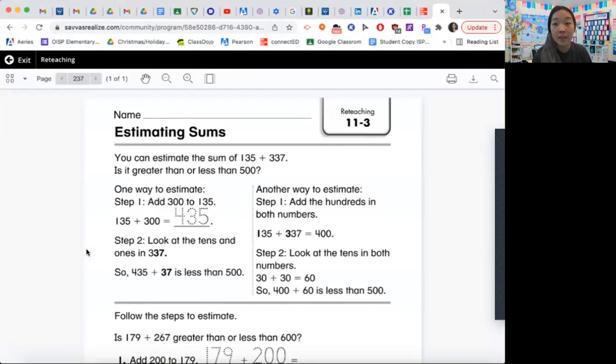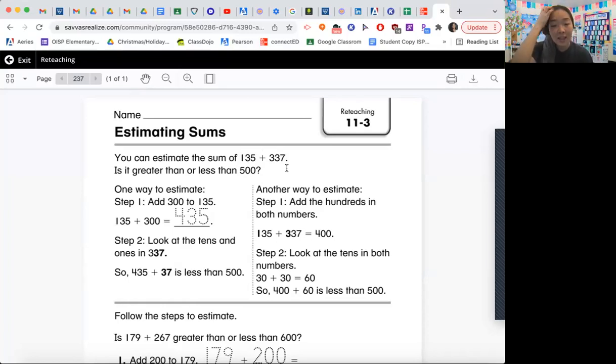You can estimate the sum of 135 plus 337. Is it greater than or less than 500? So we're going to look at two ways that you can estimate, okay? The first one is step one, add 300 to 135. Because when you round 337, it rounds down to 300. Okay, Danica, let's stay on task, please.